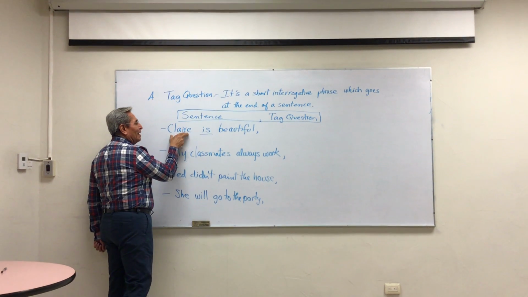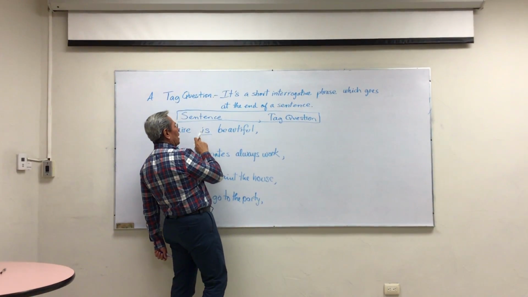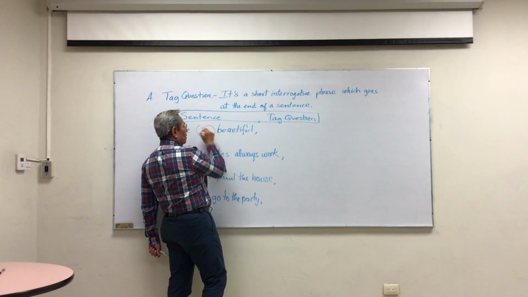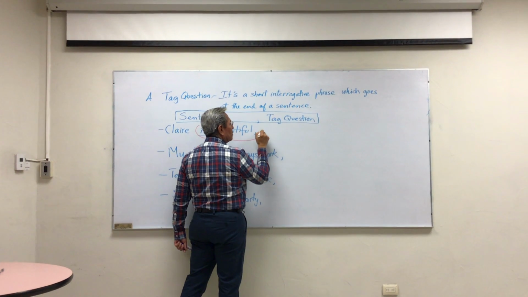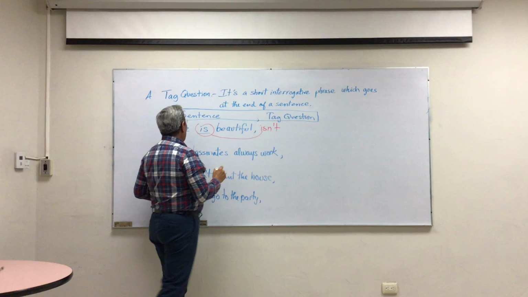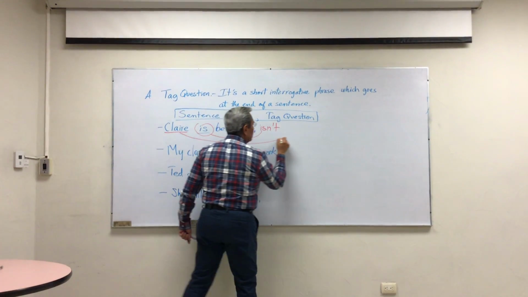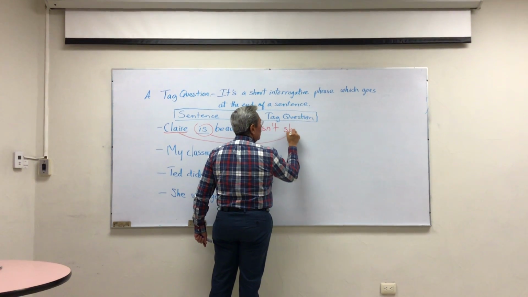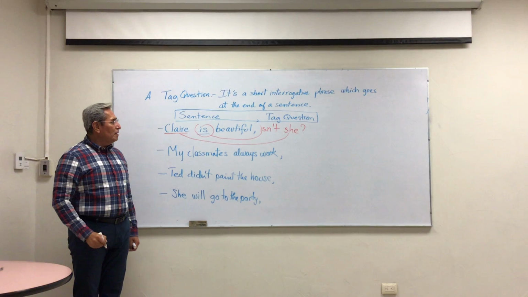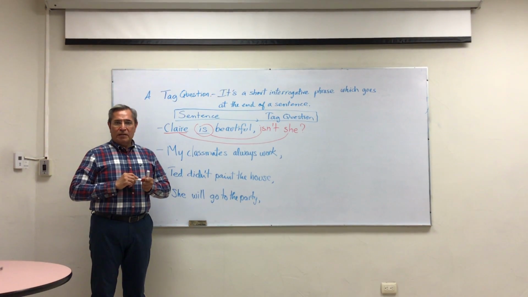So we have to replace Claire with its pronoun. So in this case we have Claire is beautiful, and the verb be goes here first in a negative way, isn't, and Claire is going to be changed with the pronoun. Isn't she? Right? This is the correct way to express a tag question.